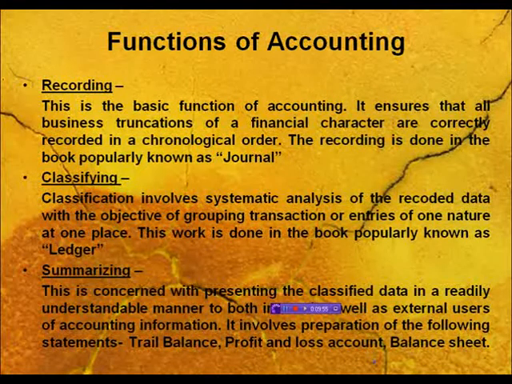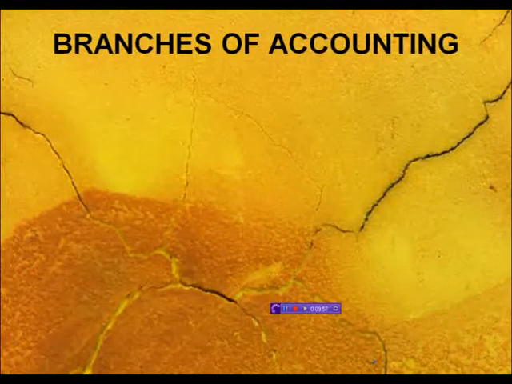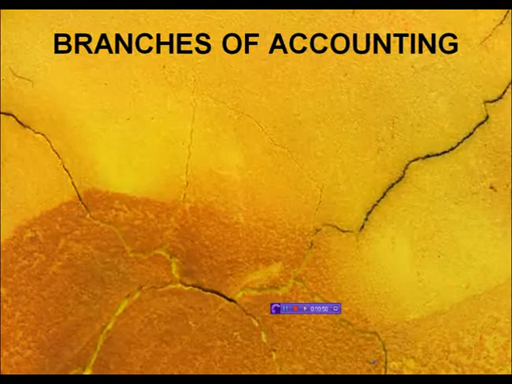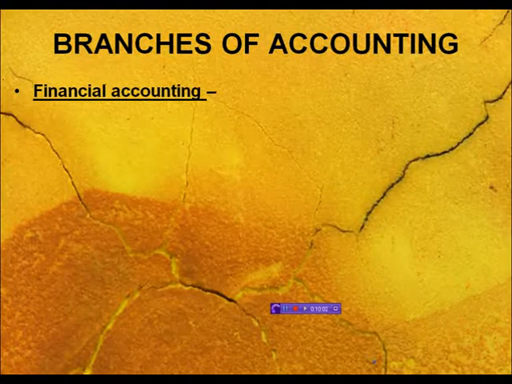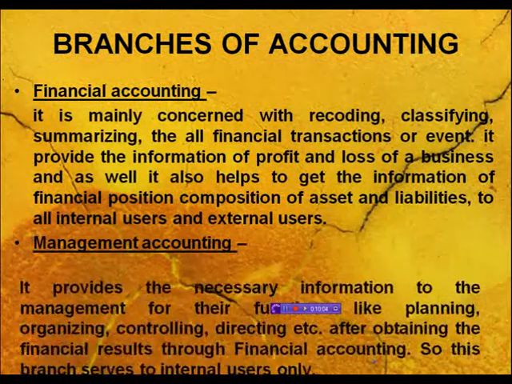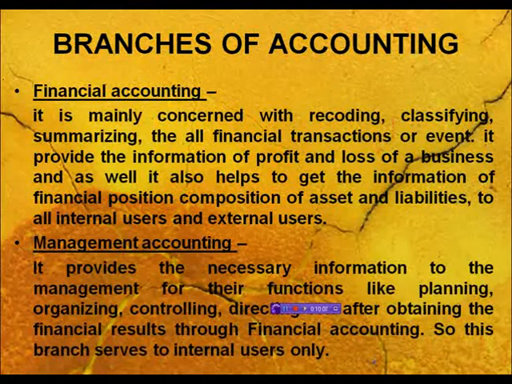The next topic is the various branches of accounting. In accounting we generally have 2 branches: financial accounting and management accounting. Financial accounting is the branch which informs about the financial results.